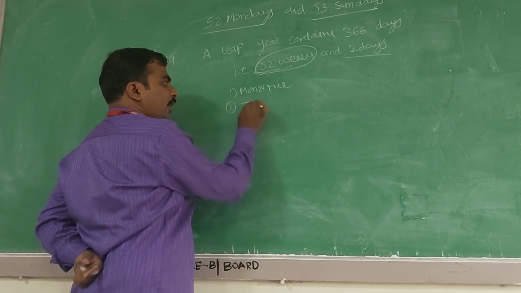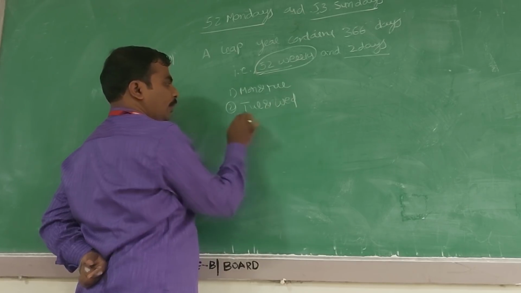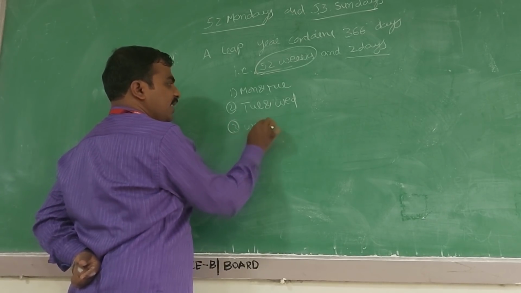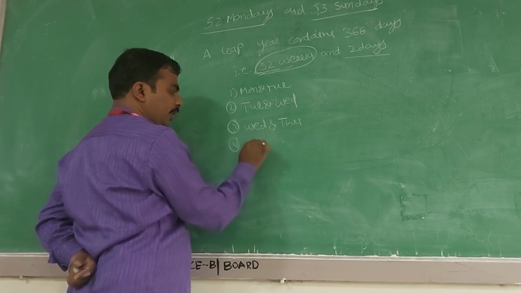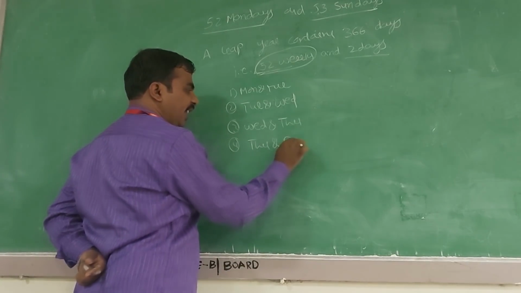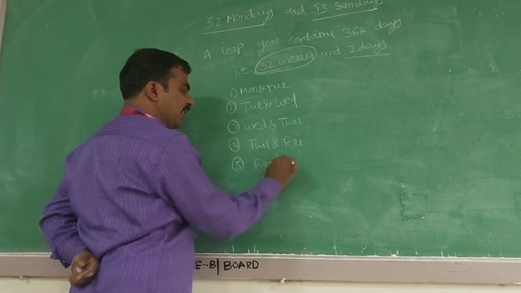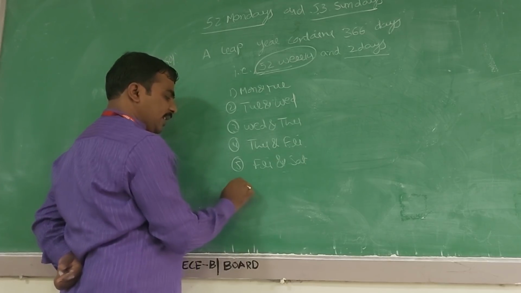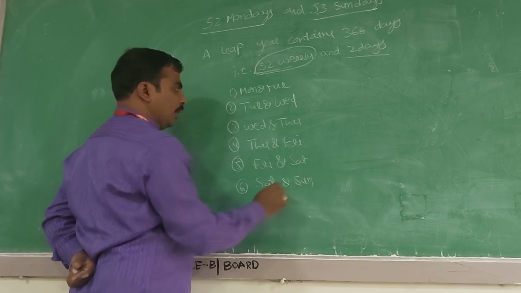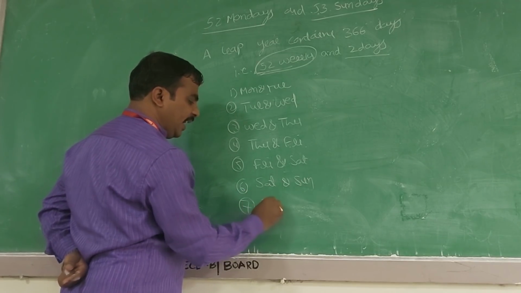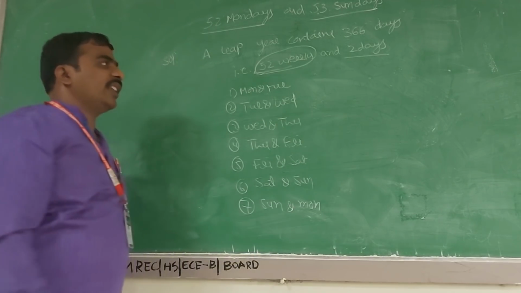Second: Tuesday, Wednesday. Third: Wednesday, Thursday. Fourth: Thursday, Friday. Fifth: Friday, Saturday. Sixth: Saturday, Sunday. Seventh: Sunday, Monday. These are the 7 ways we can have the 2 days.